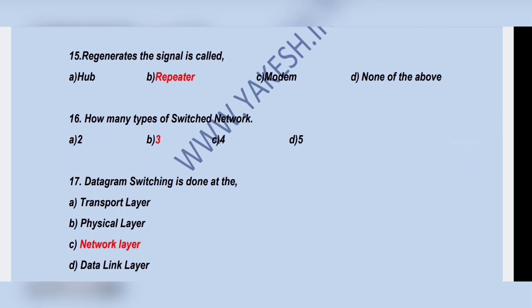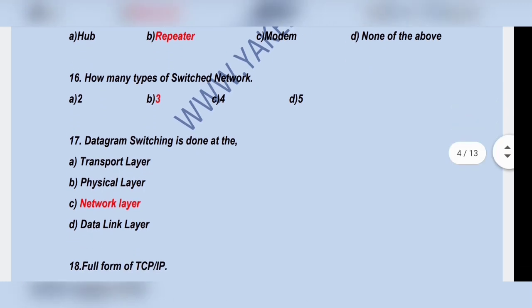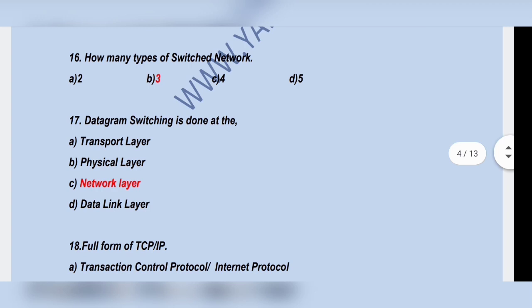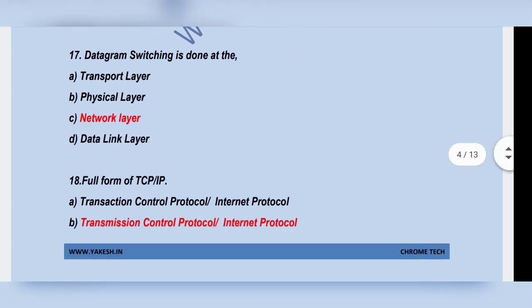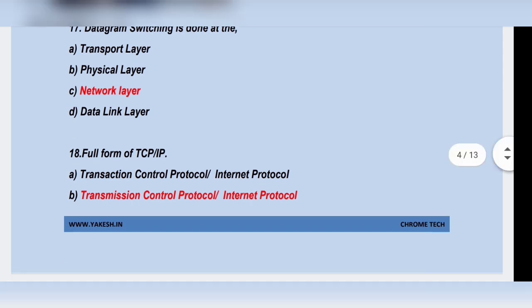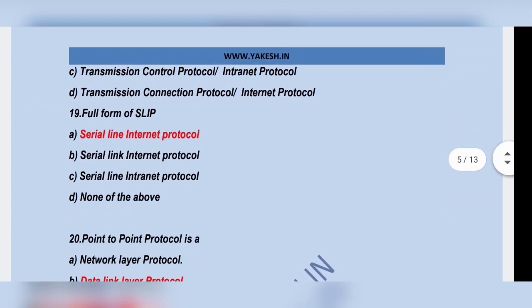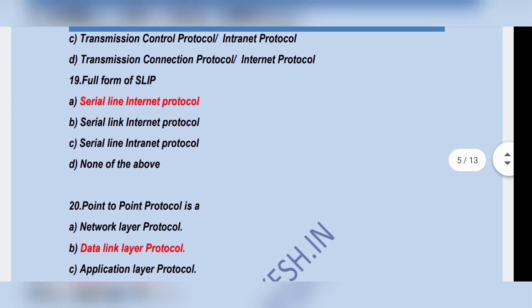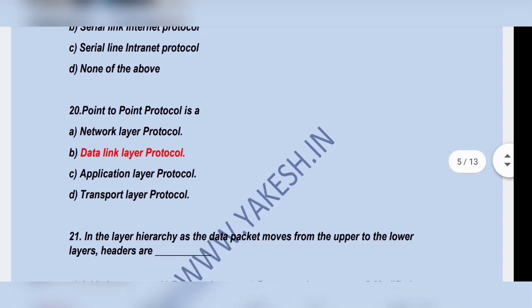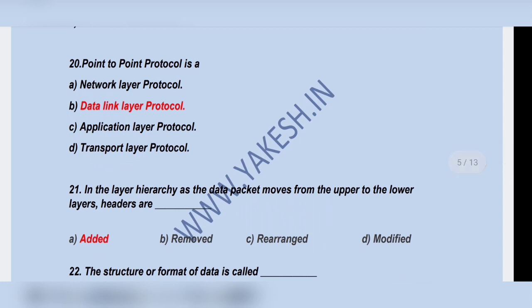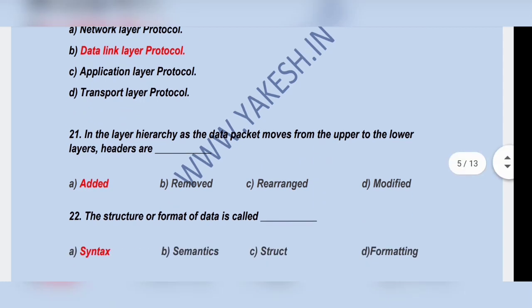Regenerate the signal is called option B, repeater. How many types of switched network? Option B, 3. Datagram switching is done at network layer. Full form of TCP/IP, transmission control protocol, internet protocol. Full form of SLIP, serial line internet protocol. Point-to-point protocol is data link layer protocol.